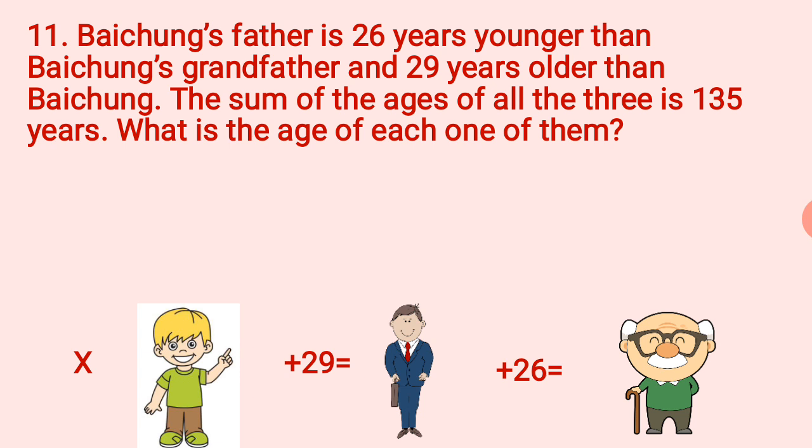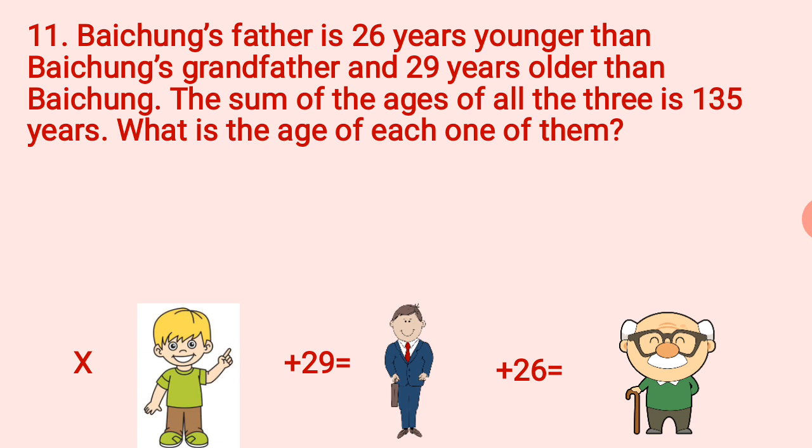Now let us consider the age of the youngest, that is Baichung, to be X years. Here we are told that his father is 29 years older than him. So father's age will be X plus 29. Here we are comparing the ages of Baichung and his father.